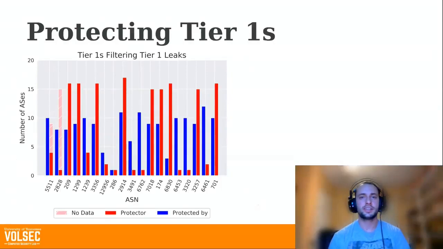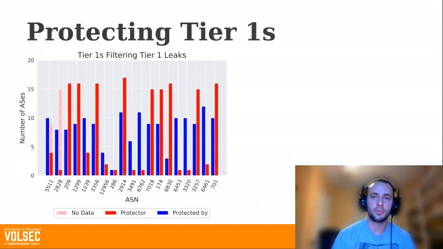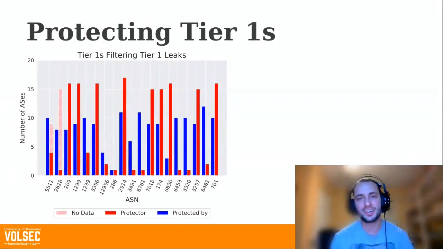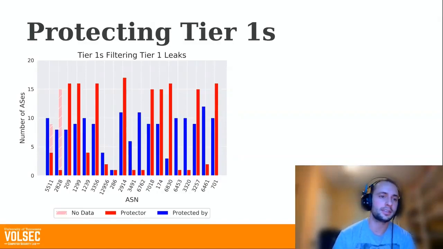So our first target set were the tier 1 networks that we talked about before. These are arguably the most important networks in the routing hierarchy, and they've been implicated in some of the really bad recent leaks. So we're looking at who is protecting the tier 1 ASs with Peerlock or similar filtering techniques.